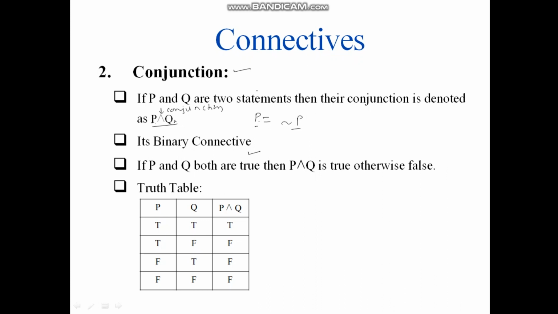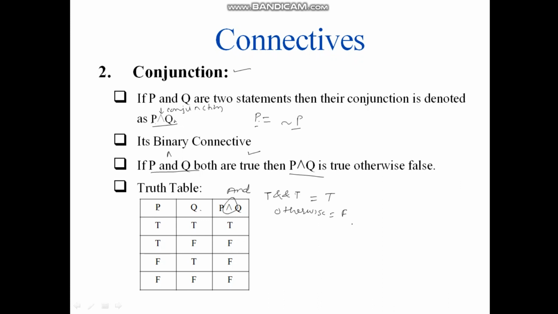Okay, and what is P conjunction Q? P conjunction Q is read as P and Q. So the term conjunction or "and", these two words are used interchangeably. If P and Q both are true, then P and Q is true, otherwise it is false. So it is just like an AND gate. If anybody has studied gates in electronics, or if you are a programmer, at that time you are using a logic AND, the double ampersand. Whenever both the statements are true, the output is going to be true, otherwise it is false. Here it is the case of two variables.